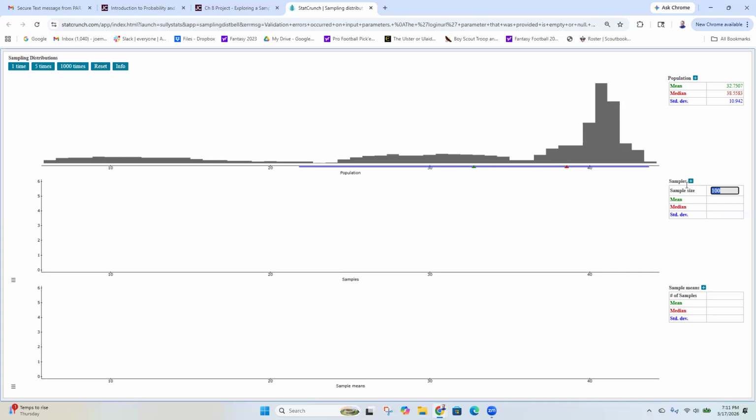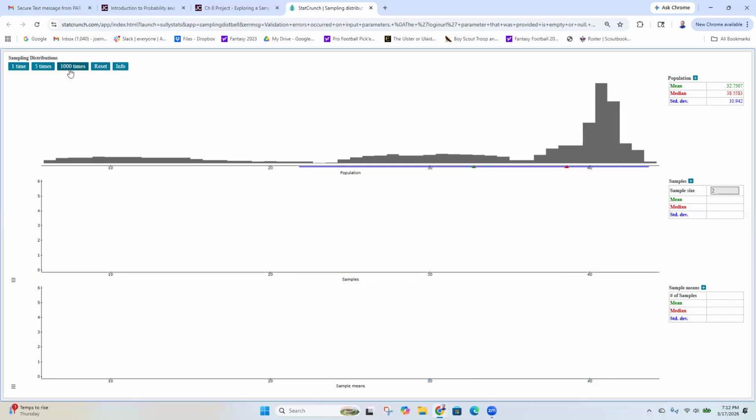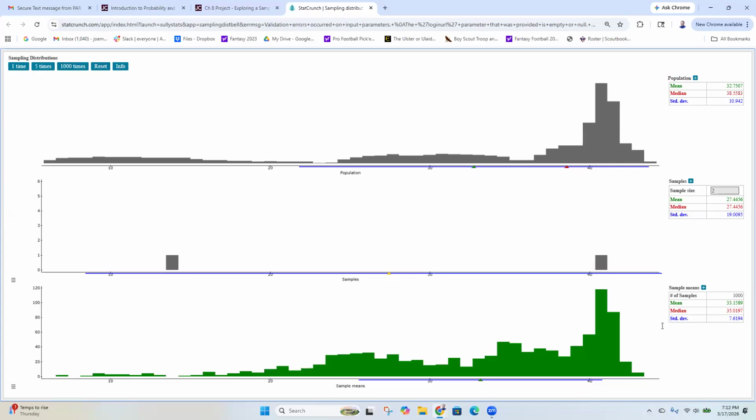We'll reset our sample size to 2, right? And so, if I ran this with 2s a bunch of times, I'm going to get a distribution that should end up being still skewed left, right? So I'm going to run that 1,000 times, and yeah, this is still skewed left.